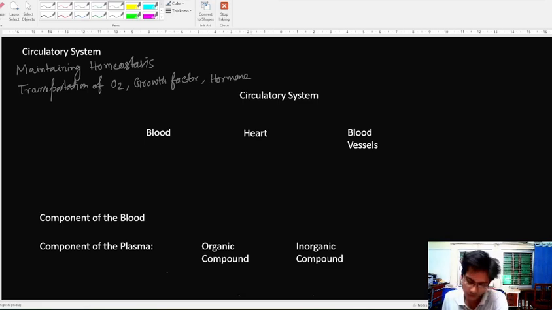These are the key functional responsibilities of the circulatory system.